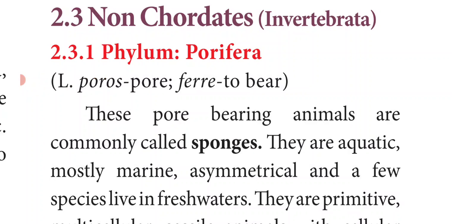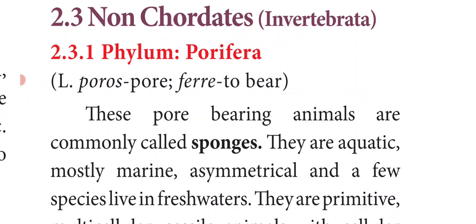In today's class, we are going to discuss the non-chordates, otherwise called invertebrates. We have already learned that based on the presence or absence of a notochord, animals are classified into two types: invertebrates and chordates. Invertebrata means they do not have the notochord or backbone, and chordates means animals having a notochord or backbone. Now we'll see the phyla under the invertebrata.